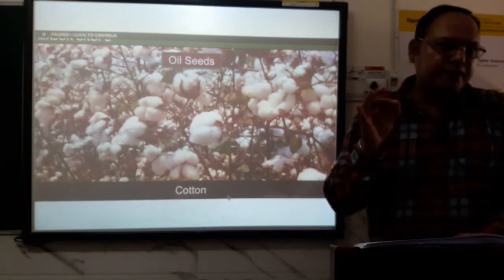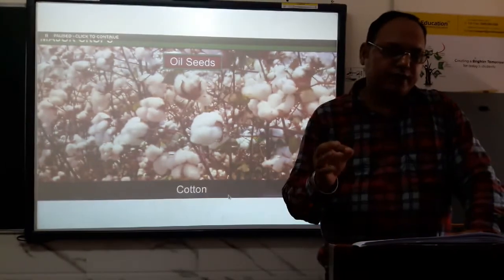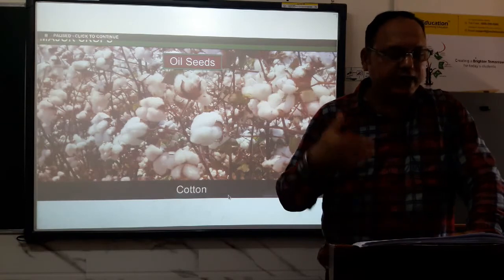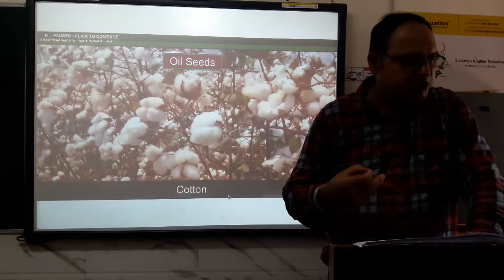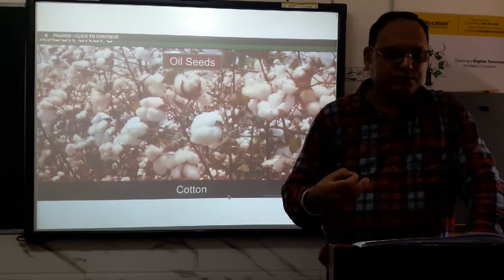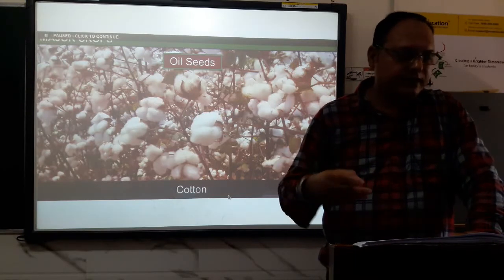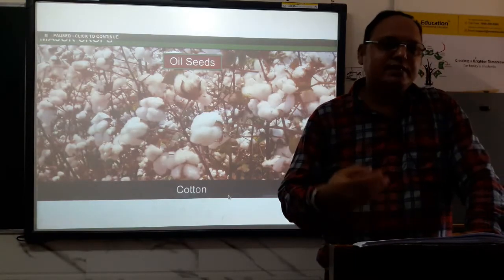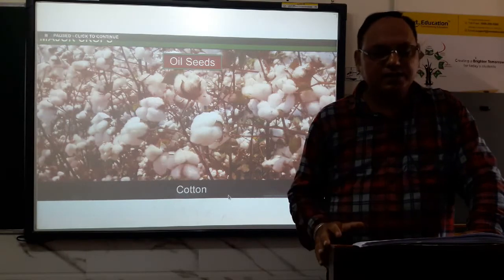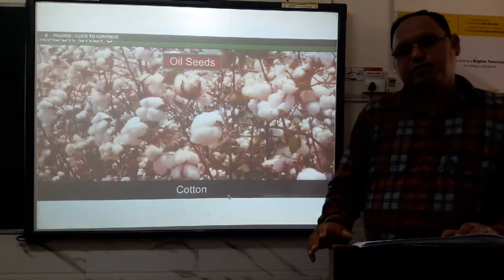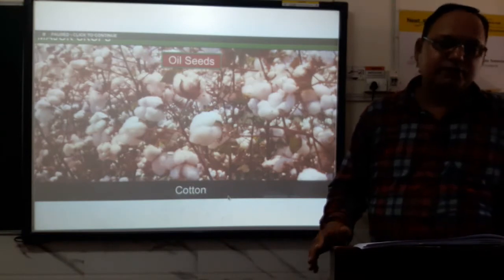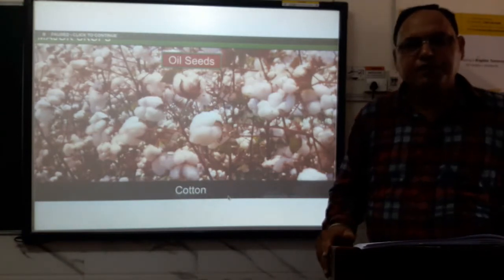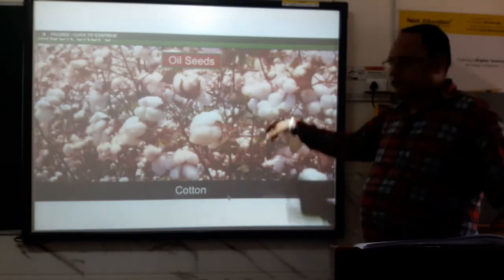Now which are the main products from the sugarcane? Sugar is one of the main products, khandsari is one of the main products. Sugarcane juice is also used as a drink during summer. It is very nutritious as well as healthy as compared to other synthetic drinks. So this is all about sugarcane cultivation. Now we are going to talk about cotton cultivation.